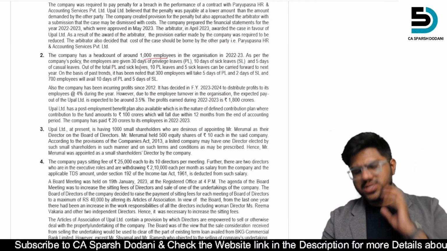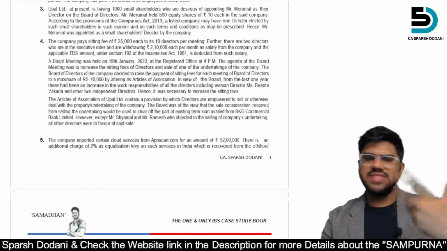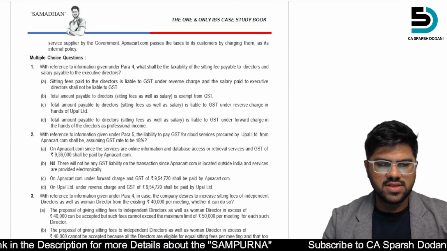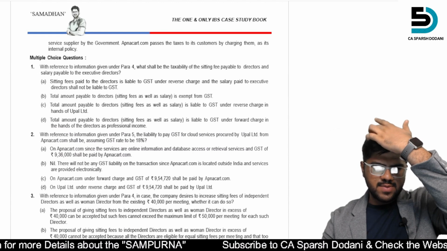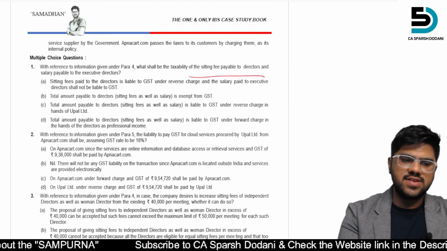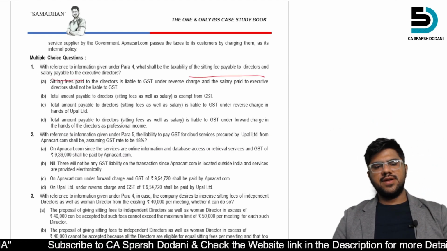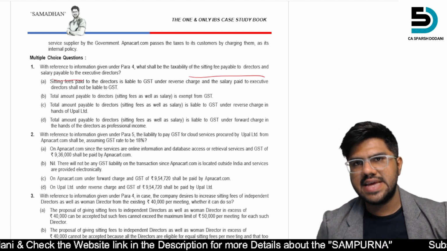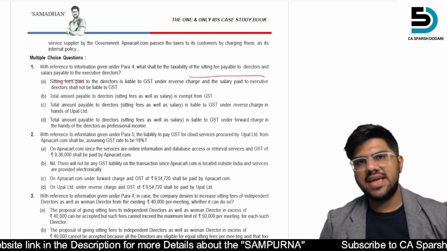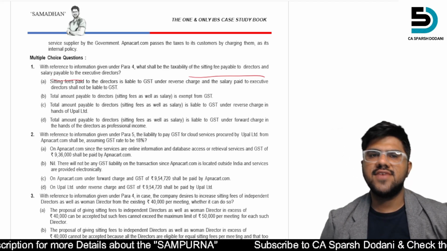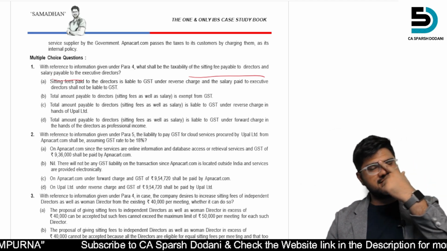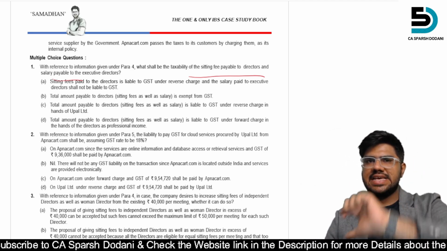Let's do one thing. Let's first jump onto the question. Then we'll come back to the case study. So we will know what they are expecting and what they are asking. With reference to the information, what shall be the taxability of sitting fees of the director? Salary payable to the executive director. So what is the position of GST on sitting fees payable to the director? If you know the answer, that is very good. But right now, I won't tell you this answer because we will cover it in the GST part.